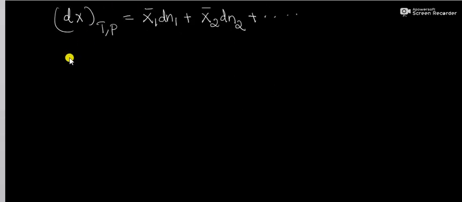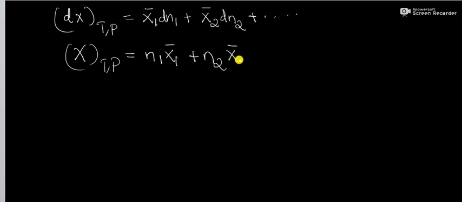Then upon integrating this equation, we can write X at constant temperature, pressure equal to N1 times X1 bar plus N2 times X2 bar plus etc. And this equation gives a convenient interpretation of partial molar property.